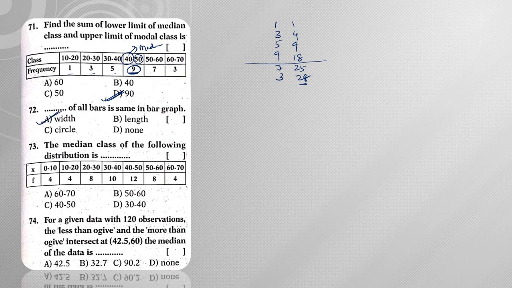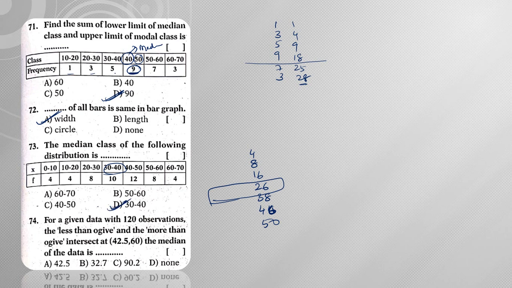Next, the median class of the following distribution is, so I need to find the median class. To find the median class, what should I do? I need to take the cumulative frequency. So 4 plus 4 is 8, 8 plus 8 is 16, 26, 38, 40, 46, 50. Now what is half of 50? Half of 50 is 25. So 25 will be present in the fourth group, right? What is the fourth group here? The fourth group is 30 to 40, hence the median class is 30 to 40.